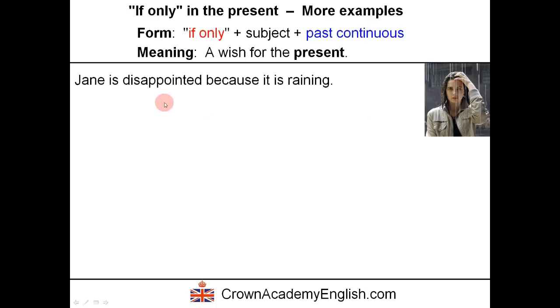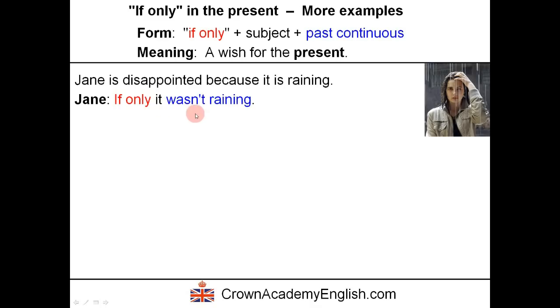Example. It's raining. So Jane is disappointed because it's raining. Okay, she doesn't like the rain. So Jane says, if only it wasn't raining. So this means that Jane would prefer if it wasn't raining. But this is in the present. She's complaining about the rain in the present.